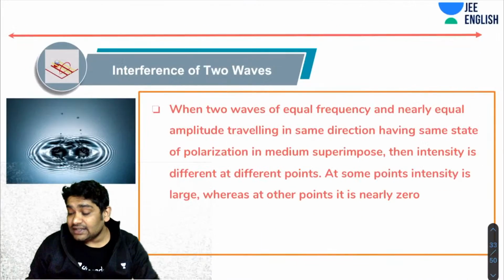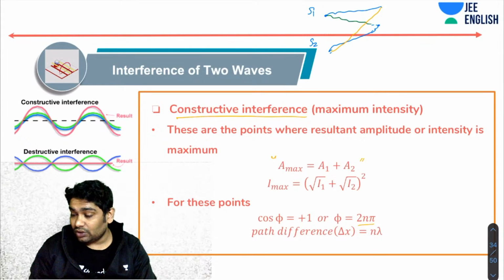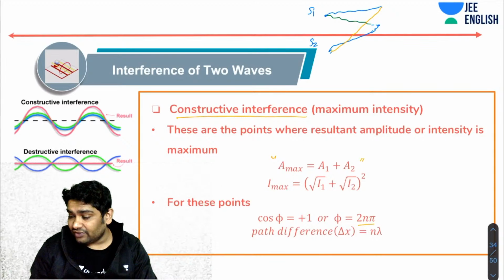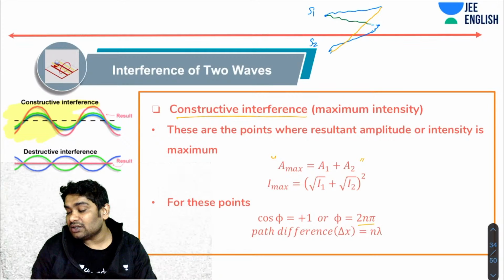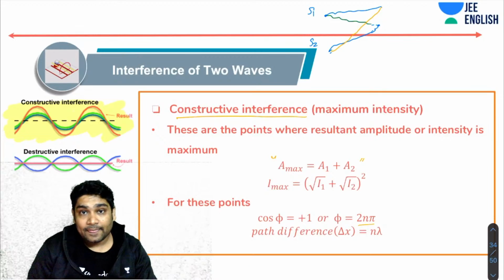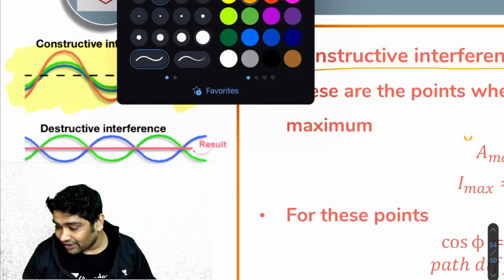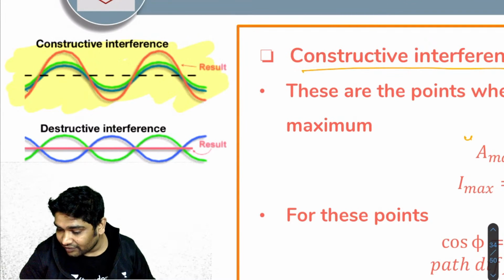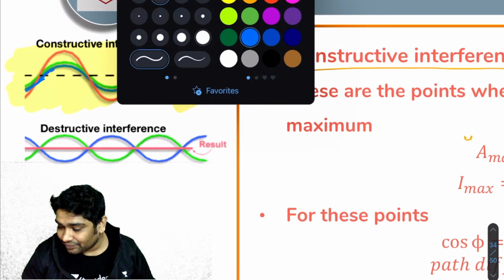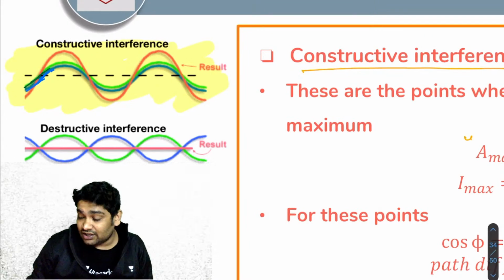Now, this is the condition that you call constructive interference. This is shown in the diagram. You realize these two waves are in fact in phase with each other, so their maxima, minima and means are coinciding. Two waves which are in phase with each other result in a wave which is higher. The red one is the higher. There is blue and green, that is the interfering waves. These two are interfering and producing the red one, which is called the superposition result.